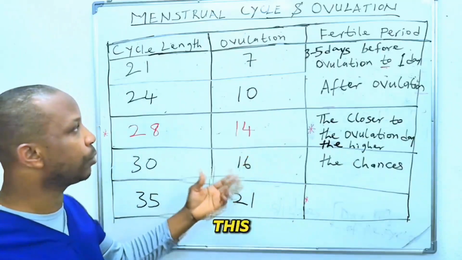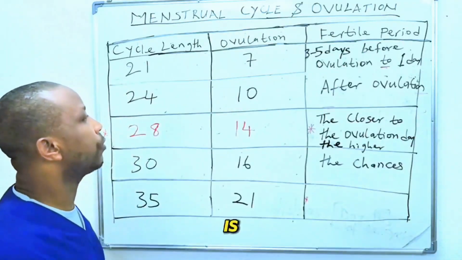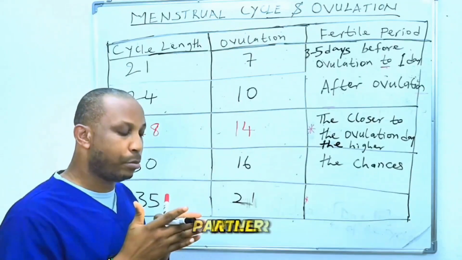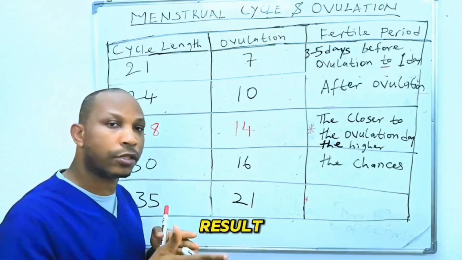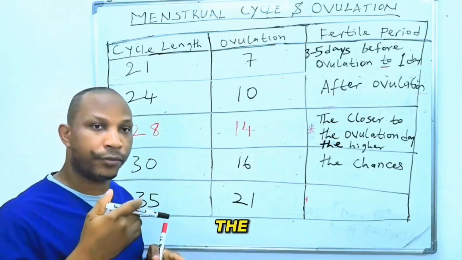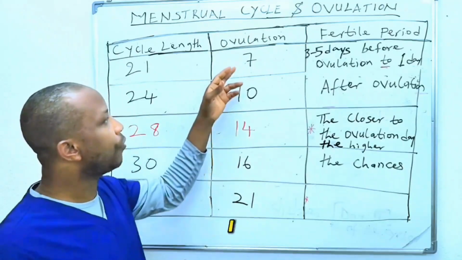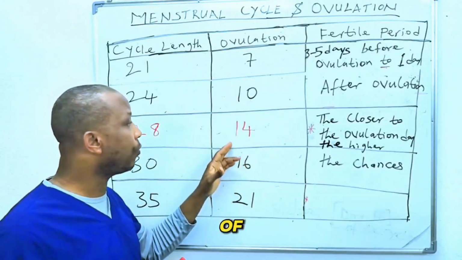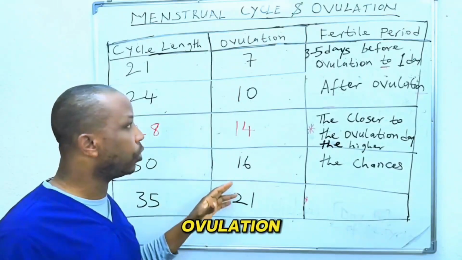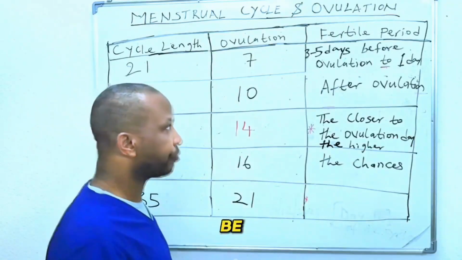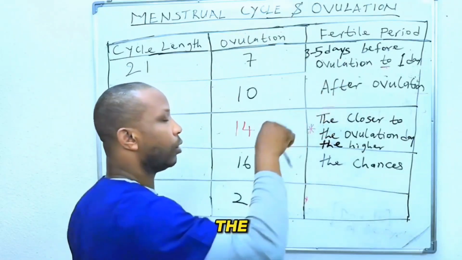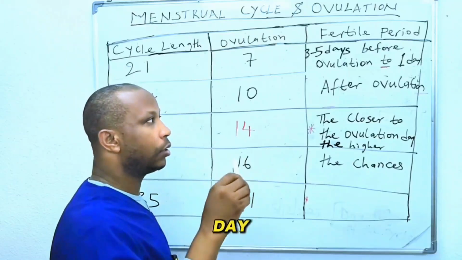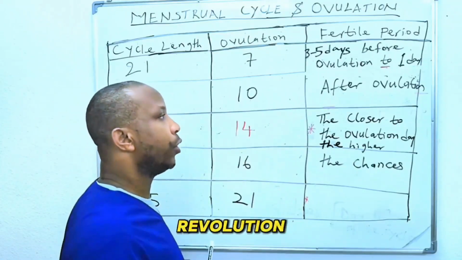So this brings us to the fertile period. What is the fertile period? The fertile period is the period in which a couple or partners will meet and it is likely to result in pregnancy. All right? That is the fertile period. So now that you have the knowledge of when ovulation is likely to occur, regardless of the day your ovulation will occur, the fertile period will always be 3 to 5 days before the day of the ovulation, and the day of the ovulation, and 1 day after the ovulation.